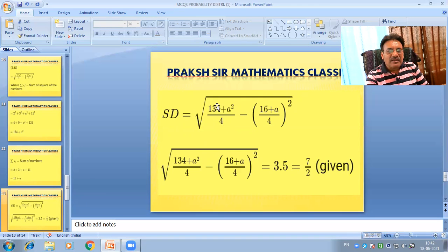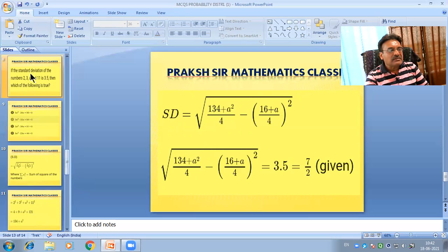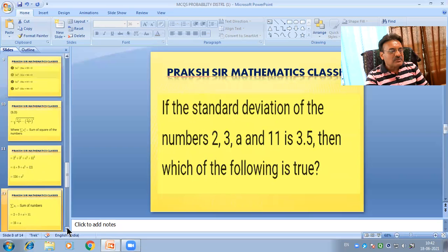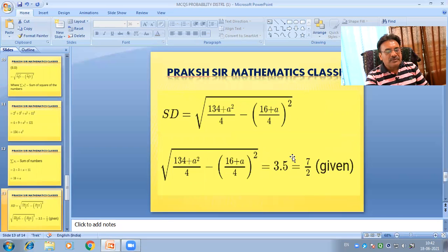So we write under root of 134 plus a square by 4 minus 16 plus a upon 4 whole square, which equals 3.5. This is given in the problem, and 3.5 can be written as 7 by 2. The standard deviation of the numbers 2, 3, a and 11 is 3.5. So we put SD equal to 3.5 on this side as it is, and 3.5 can be written as 7 by 2.